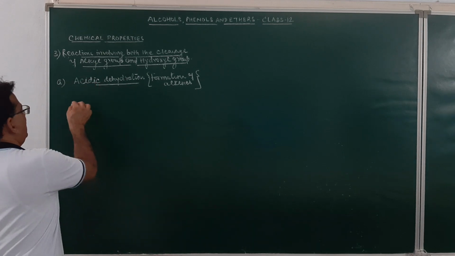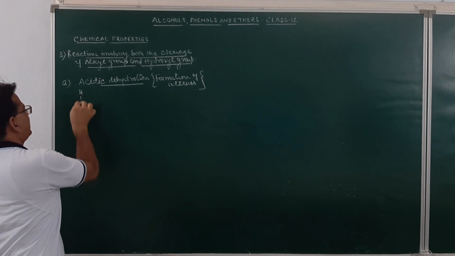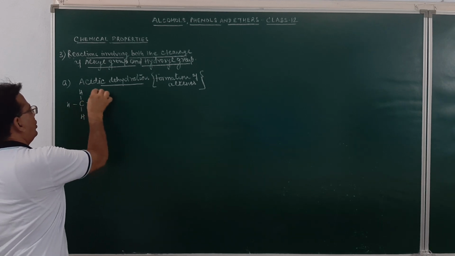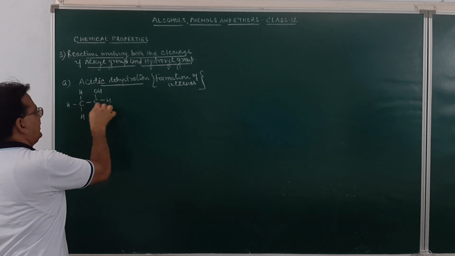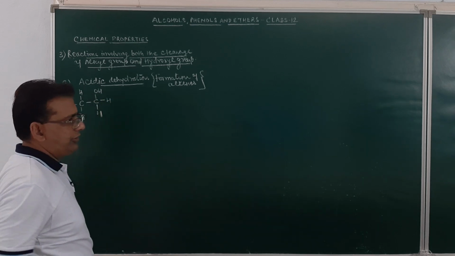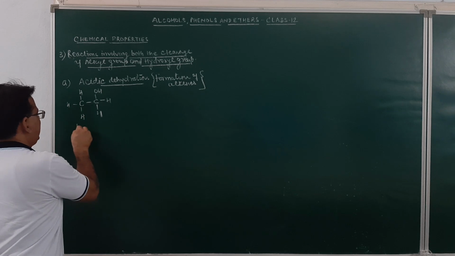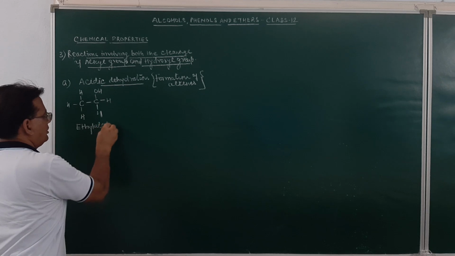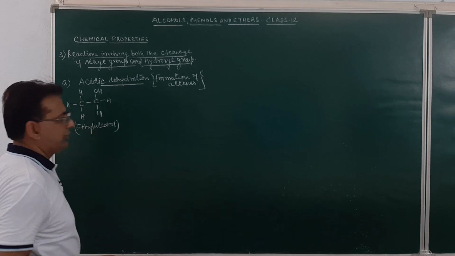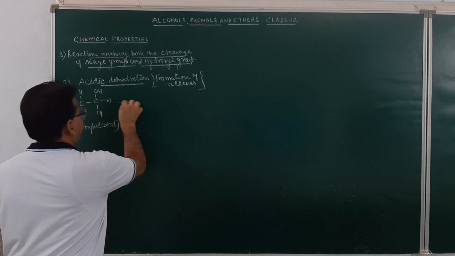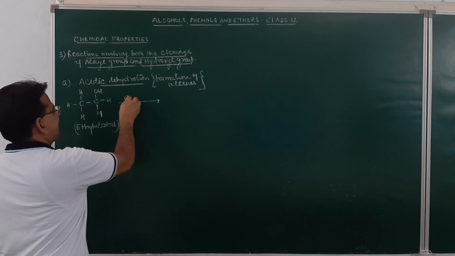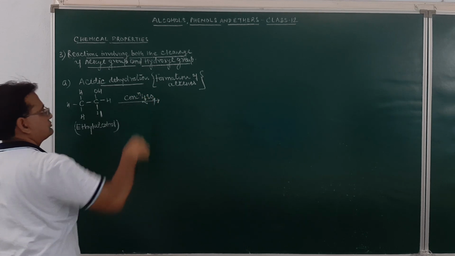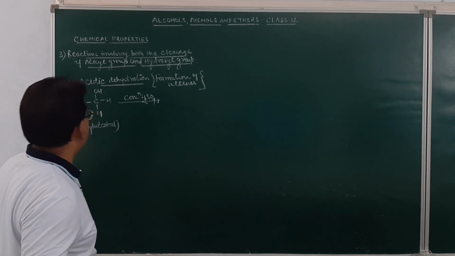So, if we take alcohol, CH3CH2OH, this is ethyl alcohol. If we take ethyl alcohol on dehydration in the presence of concentrated sulfuric acid, what will happen?